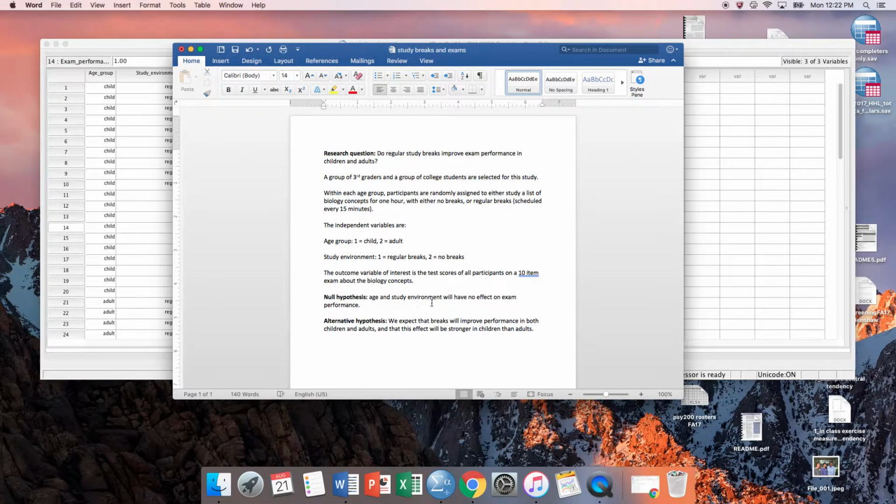So our null hypothesis would be that age and study environment, breaks or no breaks, would have no effect on exam performance. An alternative hypothesis would be that we expect breaks to improve performance for children and for adults. But we're going to add a twist here and say that perhaps this effect would be even stronger in children than adults. So in this case, we're actually hypothesizing about an interaction, that we would see an effect that would be differentially strong for adults than for children.